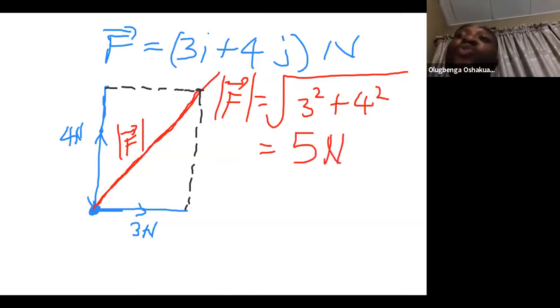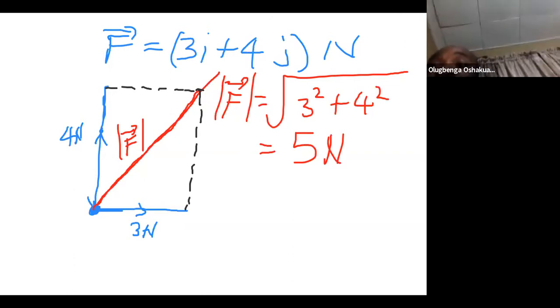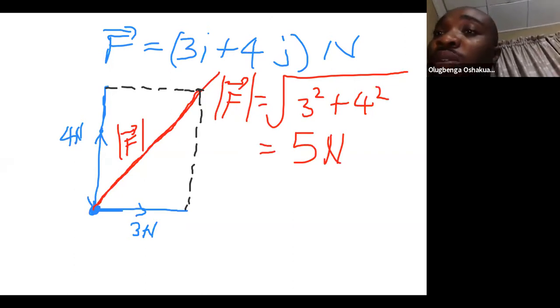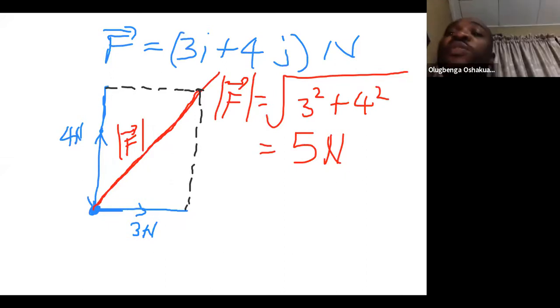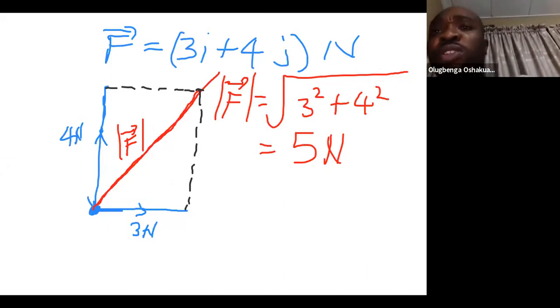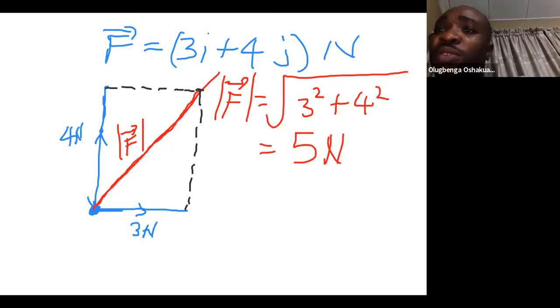So our resultant will still be 5 newtons, and that resultant is as good as the magnitude of the force.